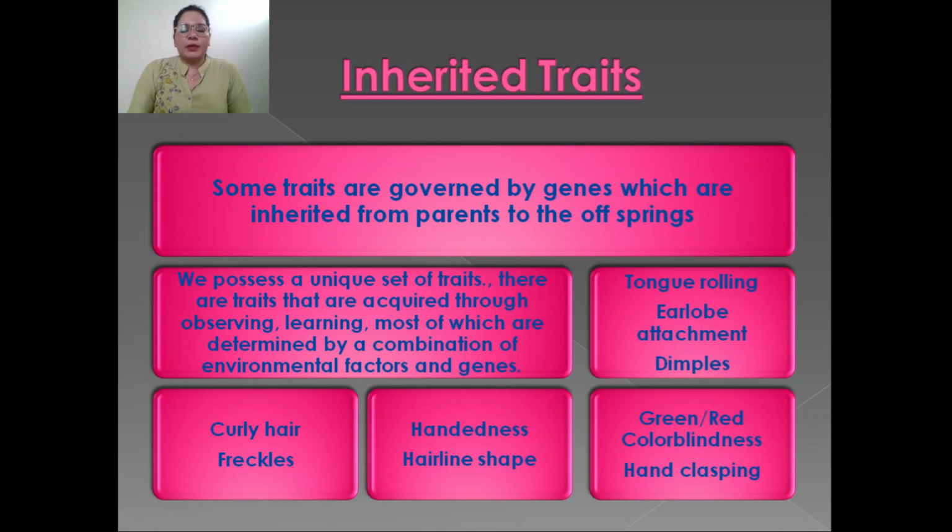There are a number of inherited traits in human beings, for example, rolling of tongue, earlobe attachment, dimples, curly hair, freckles, handedness, hairline shape, green or red color blindness, hand clasping, and many more features which are inherited from our parents.